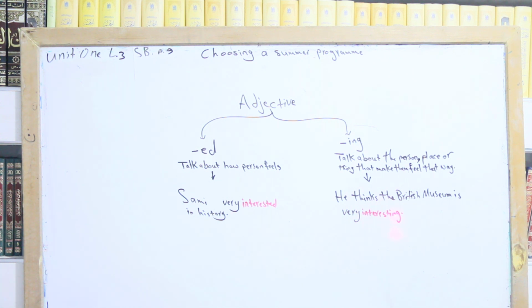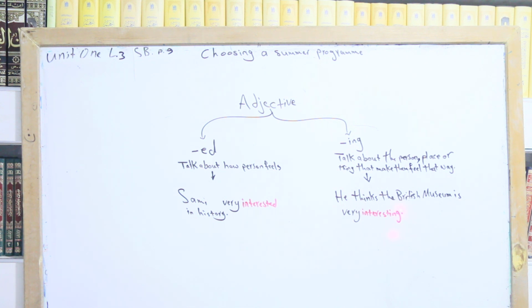Interesting here is going back to the British Museum. Why? Because the British Museum made them interested.